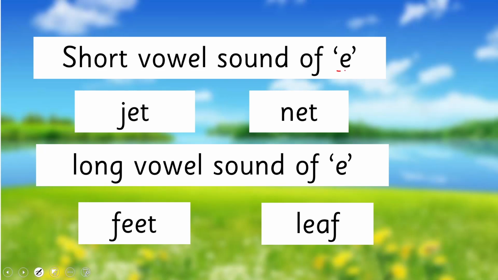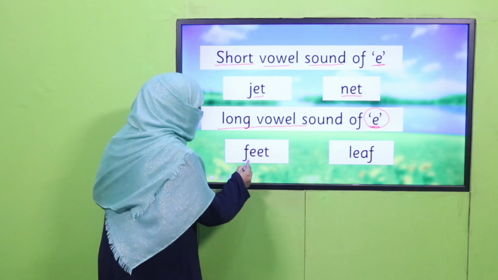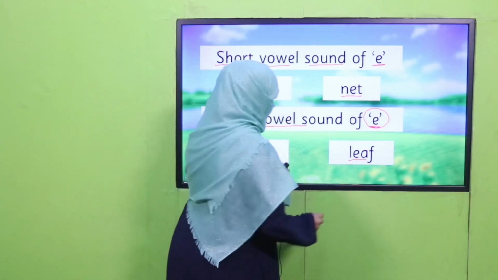Next is letter E. The short vowel sound of E, as we have learned, is e, as in jet, net. The long vowel sound of E, as I told you, will give its name, as in feet, leaf.